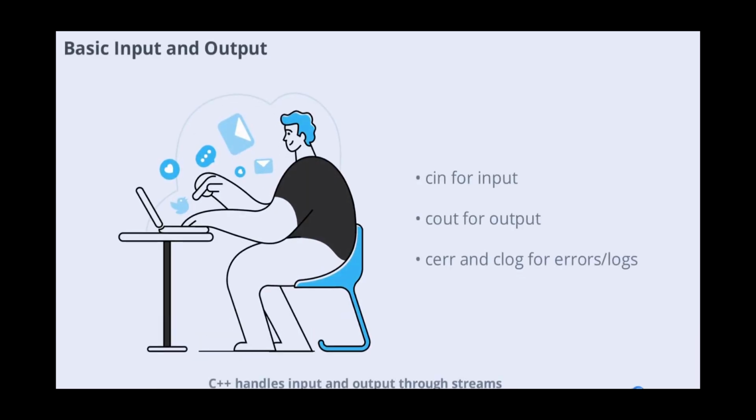C++ handles input and output through streams. Input streams bring data from devices like keyboards into memory, while output streams send data from memory to devices like screens. The iostream library defines objects like cin for input, cout for output, cerr for errors, and clog for logs.